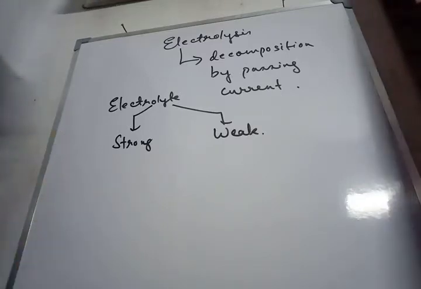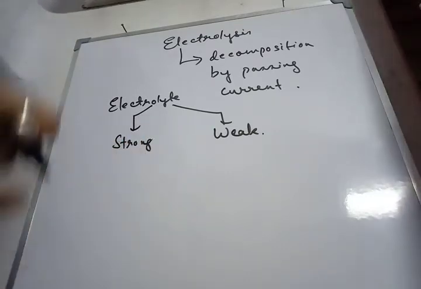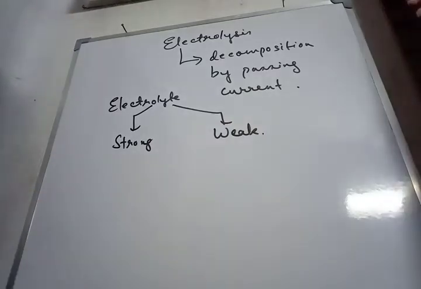Strong electrolytes undergo complete dissociation in their aqueous solution or molten state, while weak electrolytes undergo partial dissociation in their aqueous solution or molten state. And last of all, in case of strong electrolytes, their solution consists of free ions, while in case of weak electrolytes, their solution contains both ions and molecules.